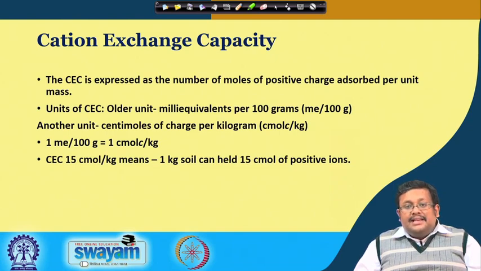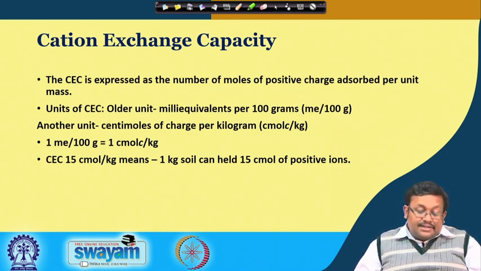So, basically the cation exchange capacity is the ability of the soil to exchange the cations from its surrounding medium and help adsorb those cations over the soil surface or clay surface.